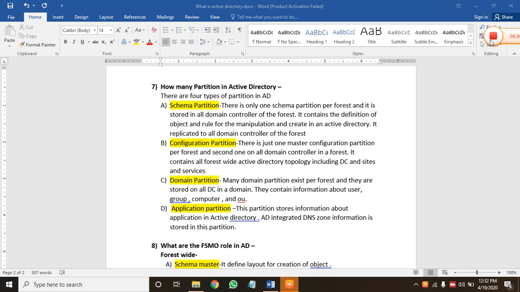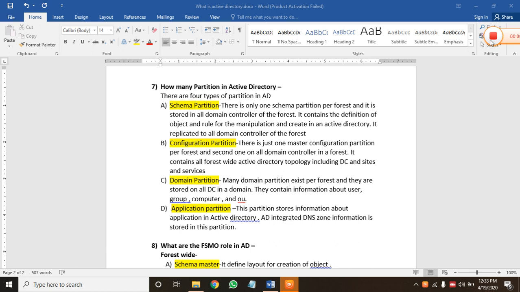Yesterday we discussed the most important Active Directory questions, and some introductions about Active Directory and why we use it. Now we are going to discuss the seventh question, which is how many partitions are in Active Directory. In Active Directory there are four types of partition. The first one is schema partition, then configuration partition, domain partition and application partition.